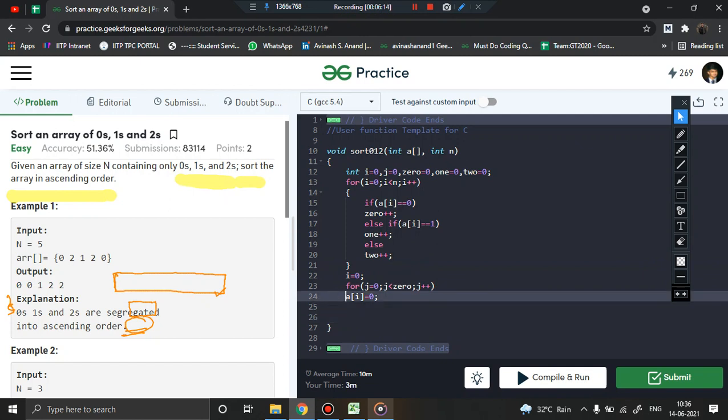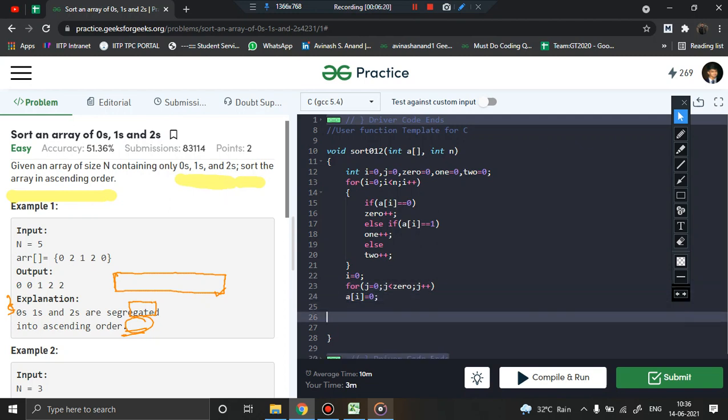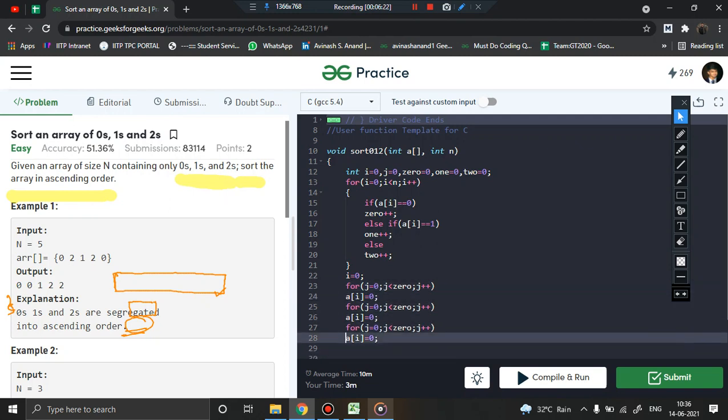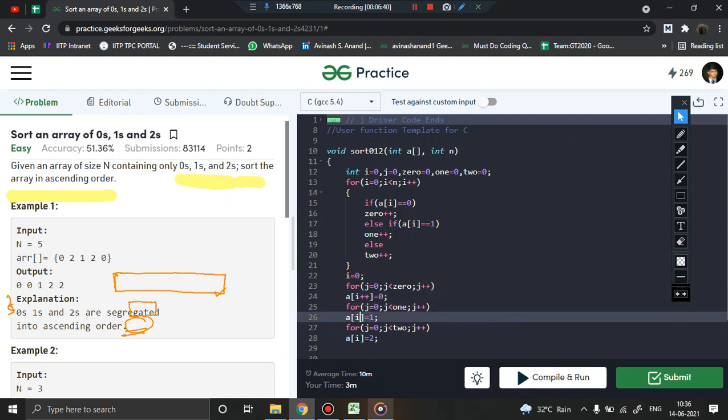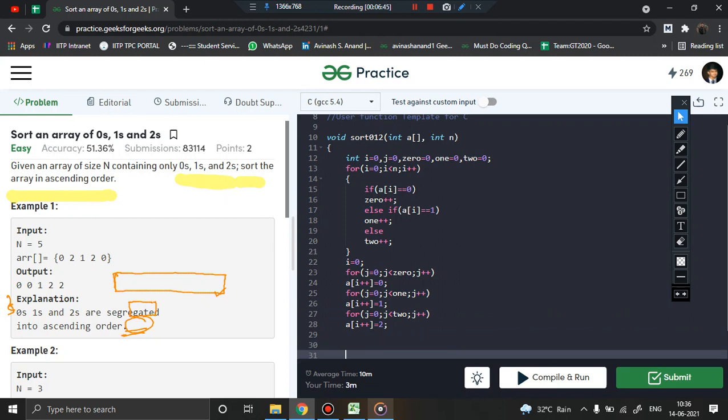So you see this, the same array elements, okay? In the same array A, we are going to replace the digits. This time it will be for 1, and this time it will be for 2. Replace 2 here, replace 1 here. That's it. And remember, this will be plus plus, right? Because we keep on increasing the index, every adjacent position we are going to initialize. Alright, so yeah, that's it.